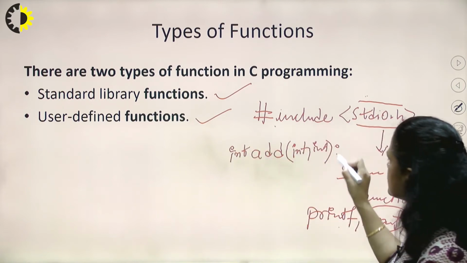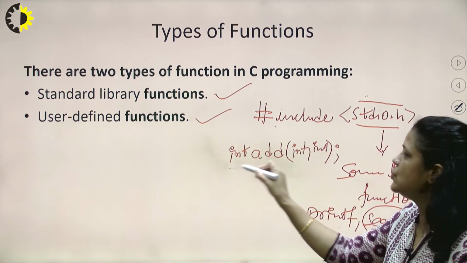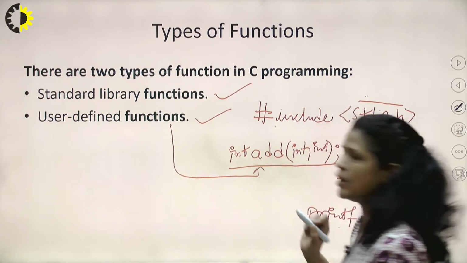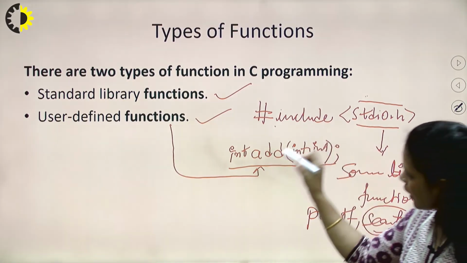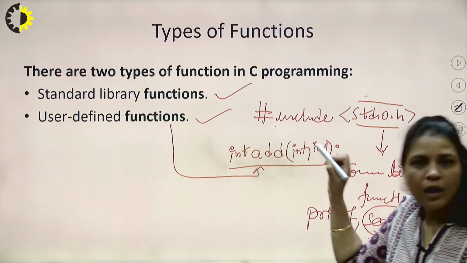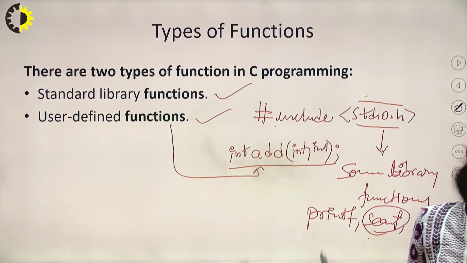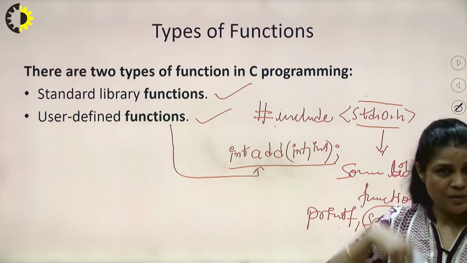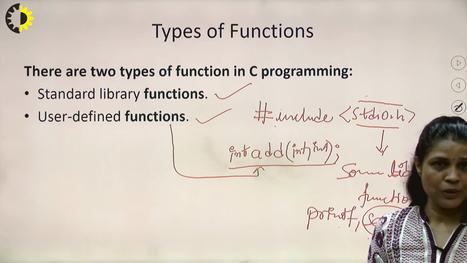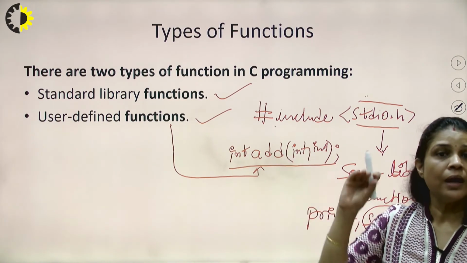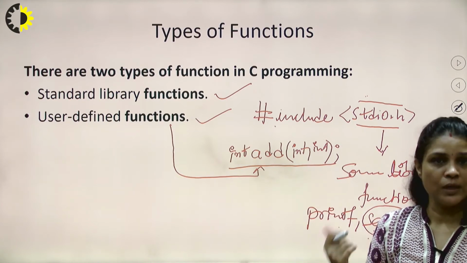So this function is a user defined function. It comes in the category of user defined functions because I am declaring it, I will define it, I will call it as per the need. So as a programmer, I'm responsible to declare it, define it, and call it.